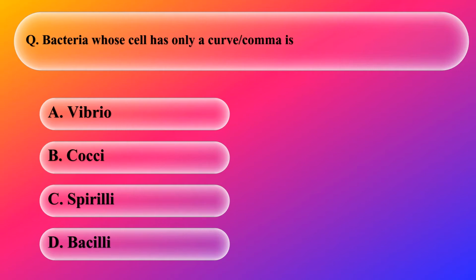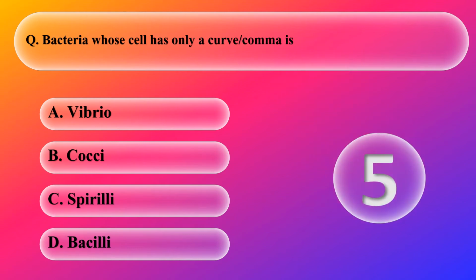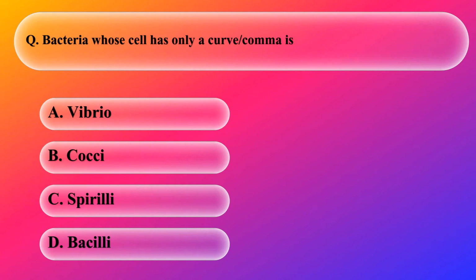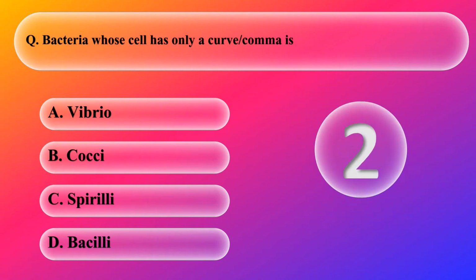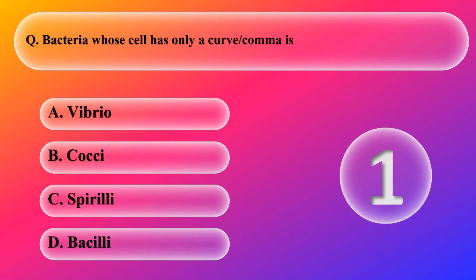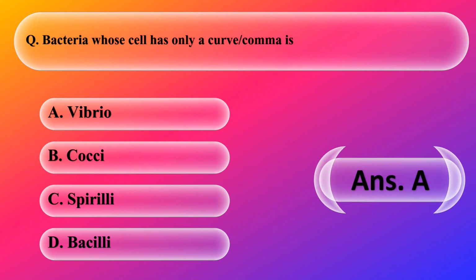See, cocci means spherical, spirilla means spiral in shape, and bacilli means rod shape. So Vibrio is comma shaped. So the correct answer is A, Vibrio. Vibrio causes the disease Vibrio cholerae.